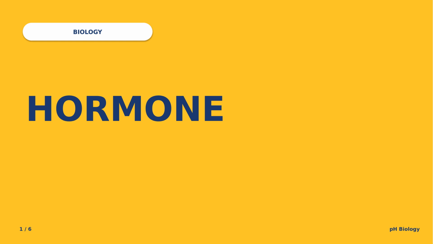Today's explainer is the hormone, a chemical messenger that travels in the blood from an endocrine gland to its target. By the end of this video, you'll know what makes a hormone different from a neurotransmitter, the main endocrine glands, and where hormones win out.